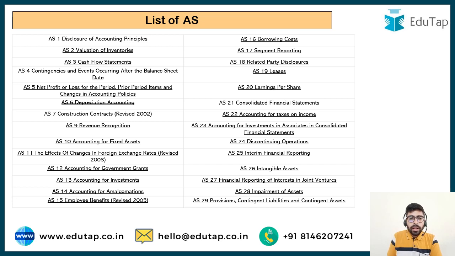So here is a list of all the accounting standards that we have. Accounting Standard 1 deals with disclosure of accounting principles. Accounting Standard 2, very important, is inventories. Accounting Standard 3, again very important, deals with cash flow statement. And similarly, there is a list of all the accounting standards. Another important one is Accounting Standard 9, which deals with revenue recognition. Accounting Standard 10 deals with fixed assets or property, plant and equipment. Accounting Standard 11 is with regard to foreign exchange rates. 13 is for investments, and there are different sets of accounting standards. So you can have a look at this list of the different accounting standards that we have.